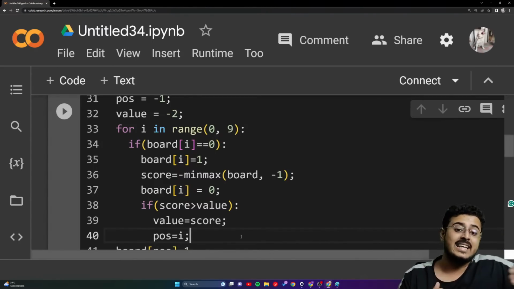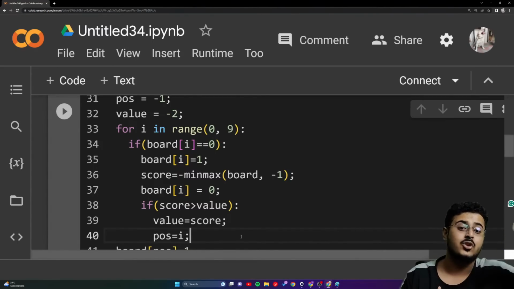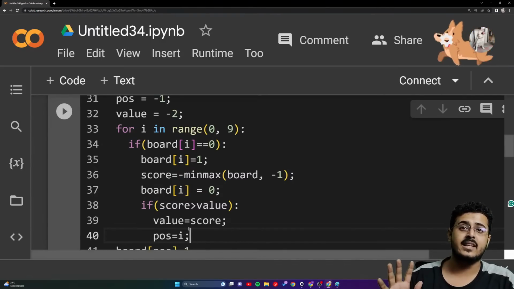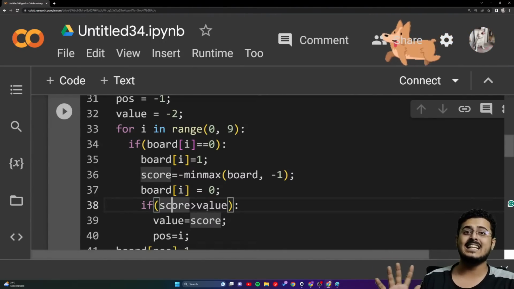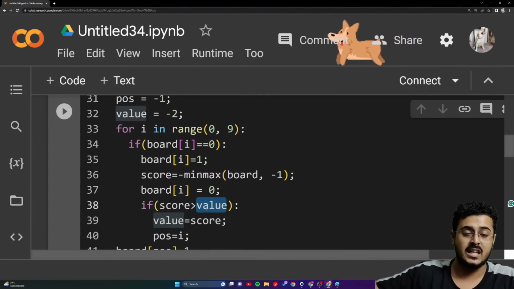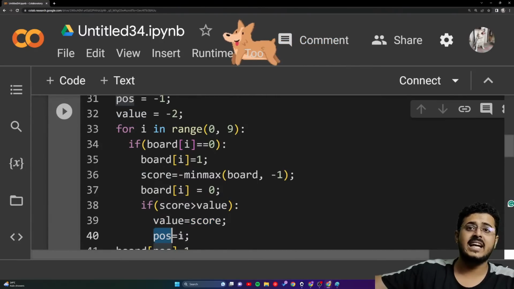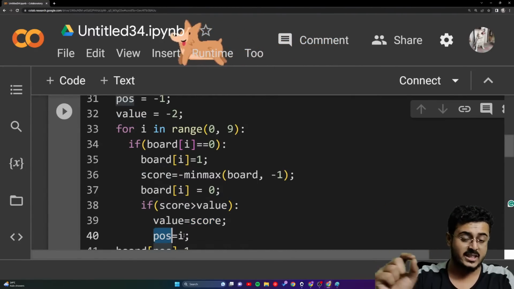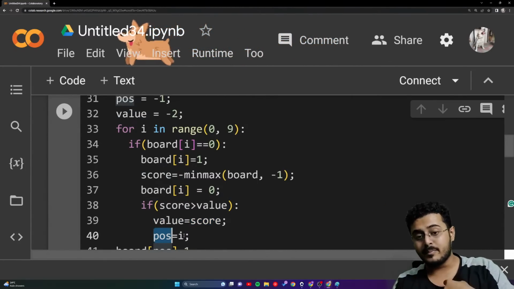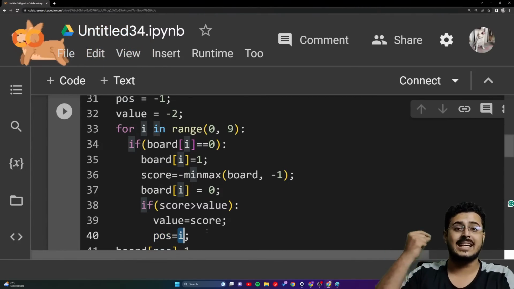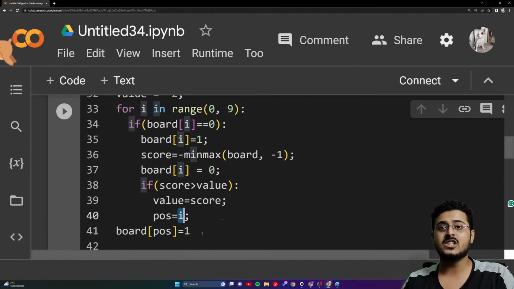We need to get the highest value possible. We need to get the highest score possible. The highest score is going to win. So we're just updating that: this particular score is greater than the previous value itself. So let's update our value by the new score, and let's update the current position, the best chance of me winning, is at the index I. That is where the score was actually greater than the value, and that is what you are assigning right over here.